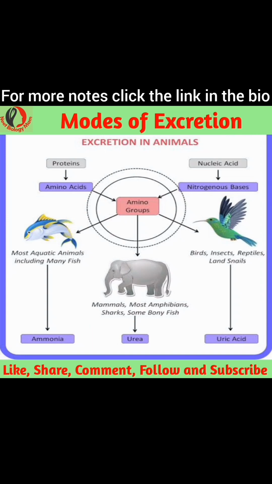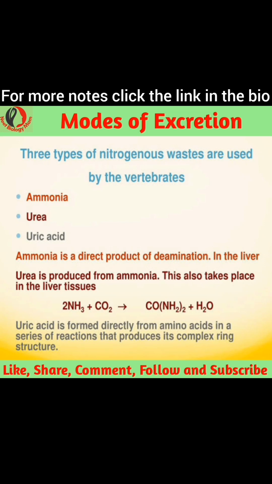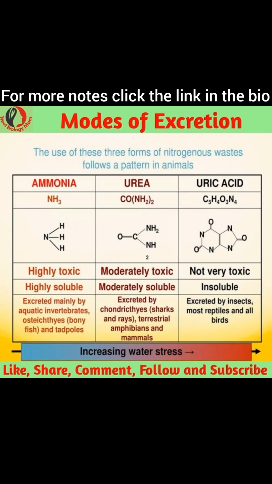Modes of excretion. Based on the excretory product, 5 modes of excretion are known in animals. They are: ammonotelism, type of excretion, ammonia; ureotelism, type of excretion, urea; uricotelism, type of excretion, uric acid.